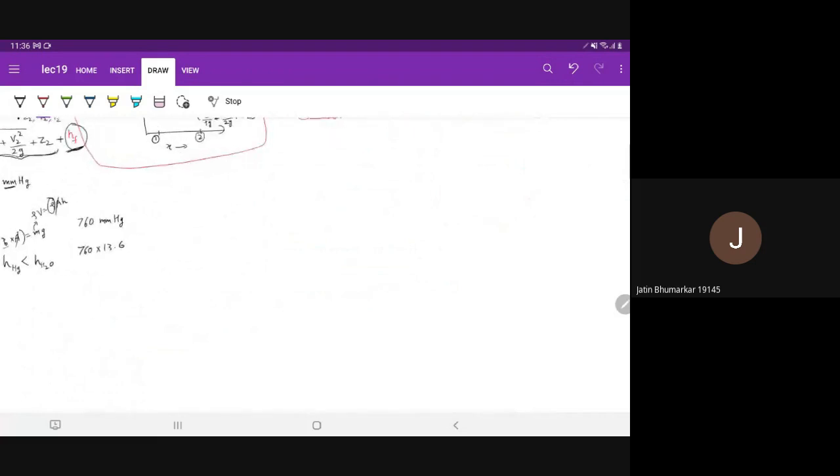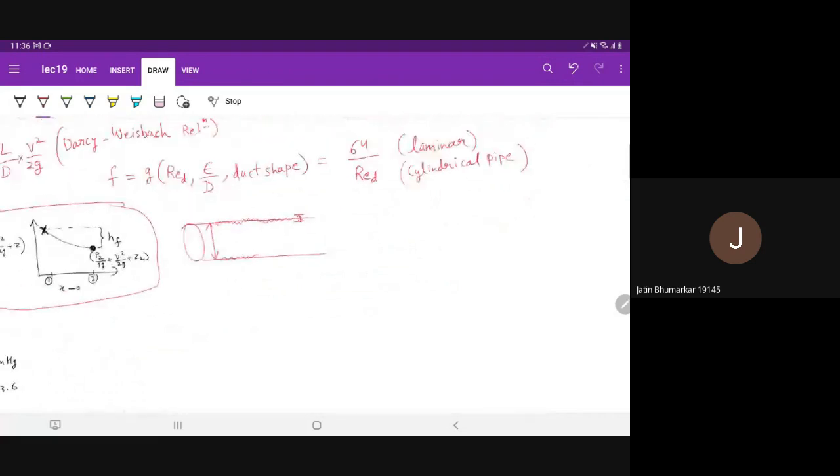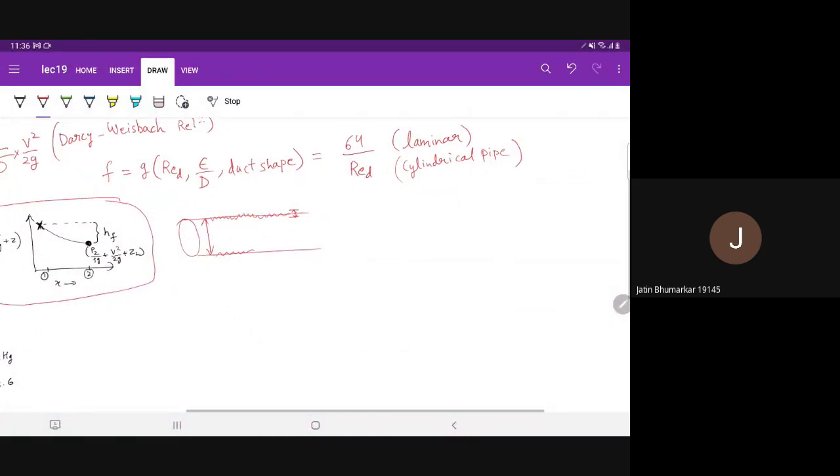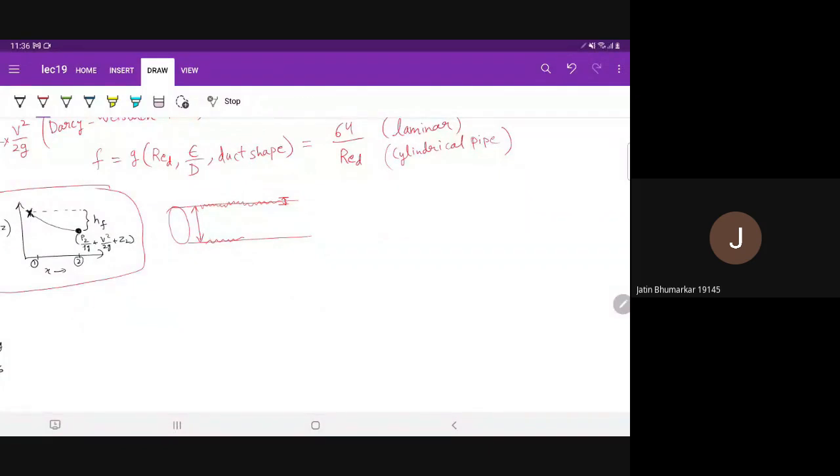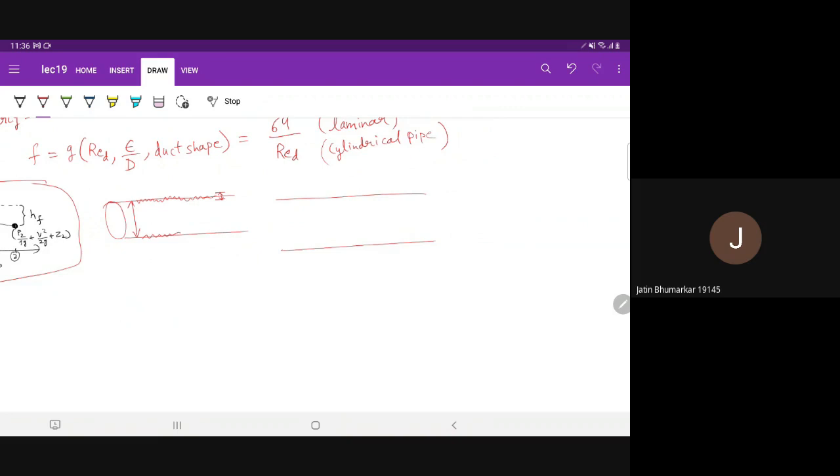Now there are different things that we have missed here. There are several assumptions that we have made, so let us talk about that. In a pipe flow, let's say the pipe starts from here. This is some velocity U with which the fluid is flowing outside the pipe, and suddenly it encounters this pipe.